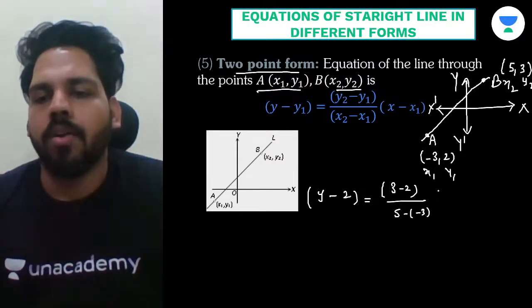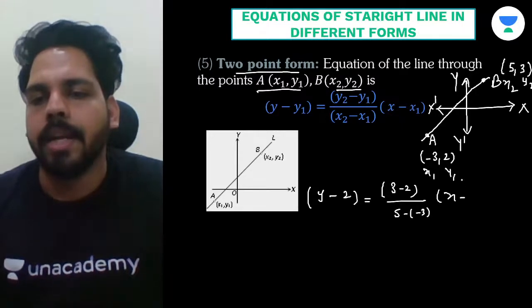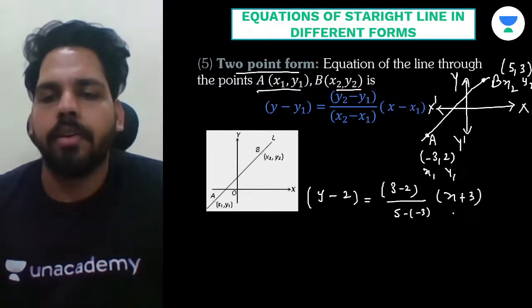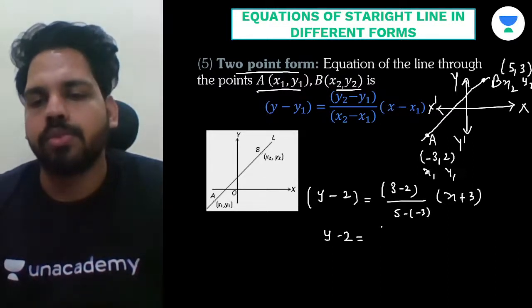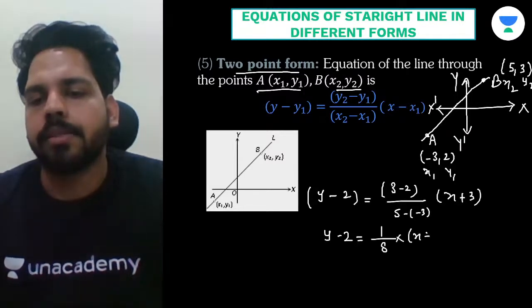Now the other bracket x minus x1, that means x minus 3, that means plus 3 will be here, and here also 5 minus 3 will be plus. So our equation will be y minus 2 equals 3 minus 2 is 1, 5 plus 3 is 8, into x plus 3.